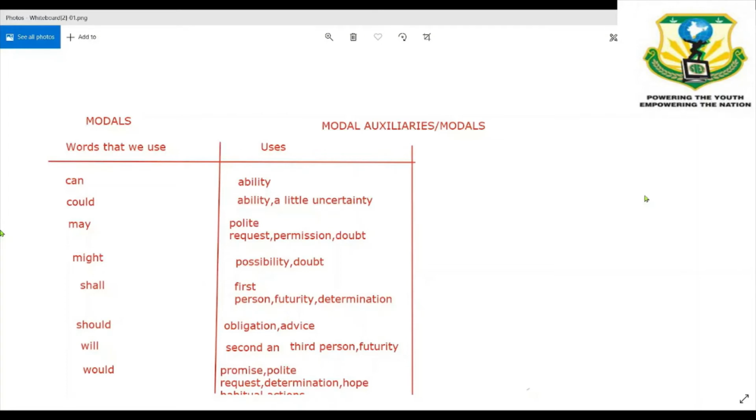Should is for obligation and advice. Obligation means you have to follow a particular rule. You are under compulsion to follow something. So you should stay in your home during this pandemic. This is a compulsion. Advice is giving a piece of advice to your friends or family. For example, you should take a private cab to reach faster. It is a kind of advice to make your work better. Should is used for 2 cases, obligation and advice, right?